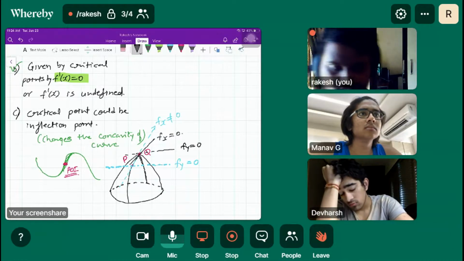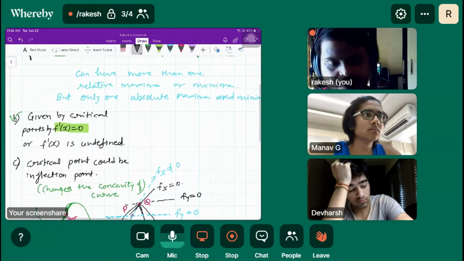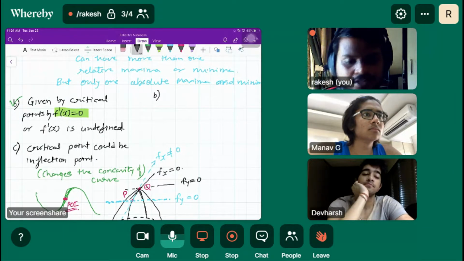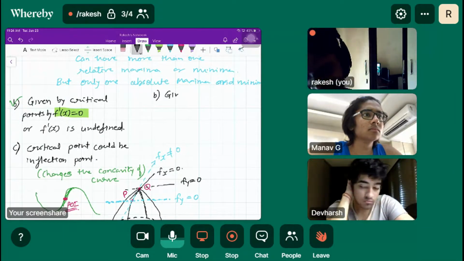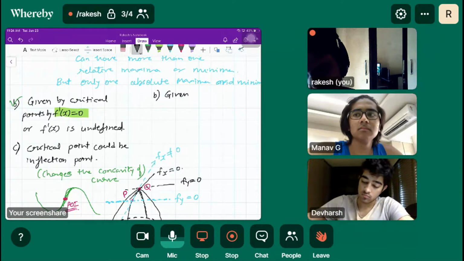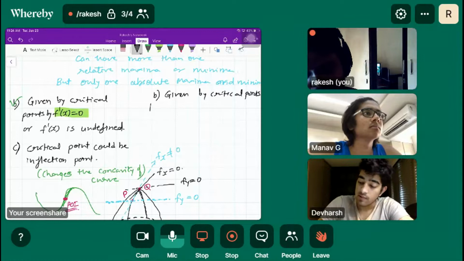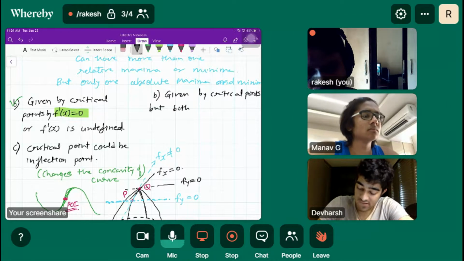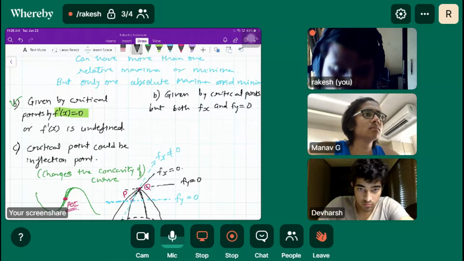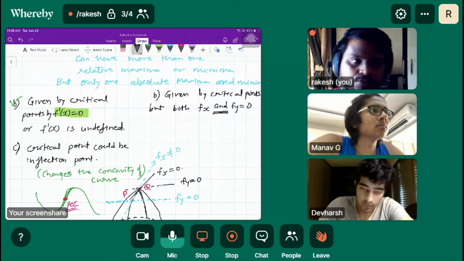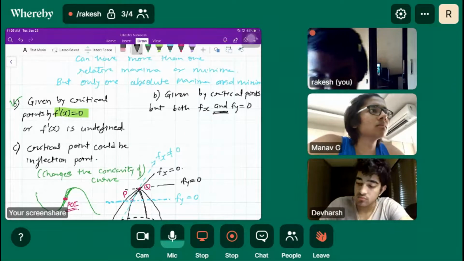So you can write the statement here: critical points are given by both fx and fy equal to 0. Okay, fx and fy, both must be 0, right?